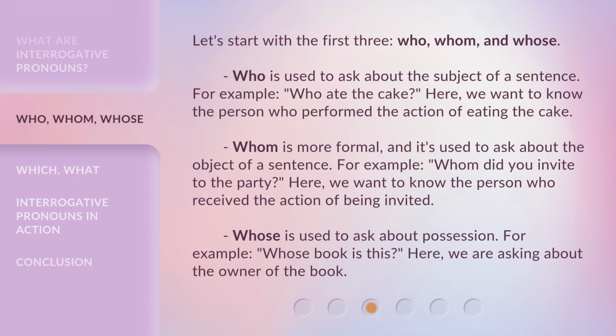Whom is more formal, and it's used to ask about the object of a sentence. For example, whom did you invite to the party? Here, we want to know the person who received the action of being invited. Whose is used to ask about possession. For example, whose book is this? Here, we are asking about the owner of the book.